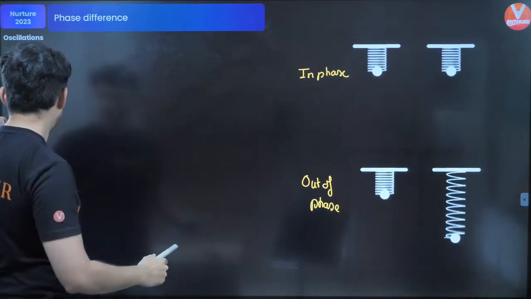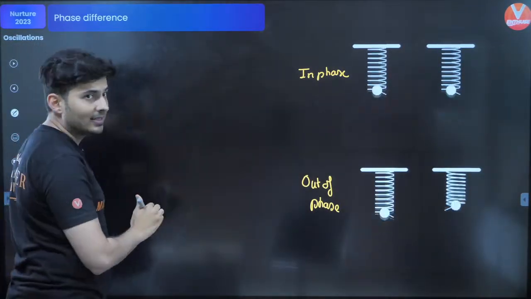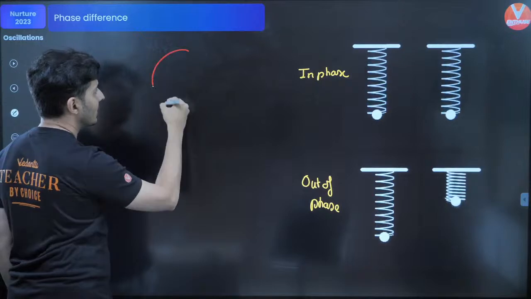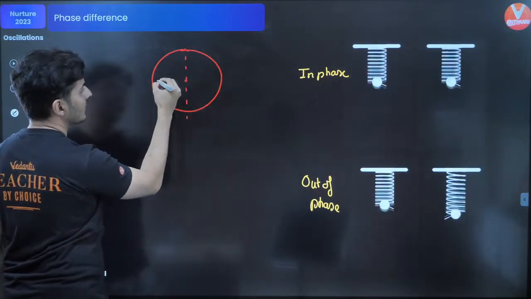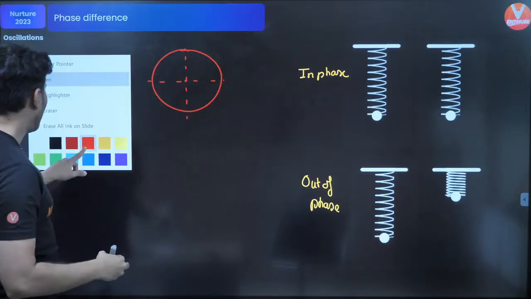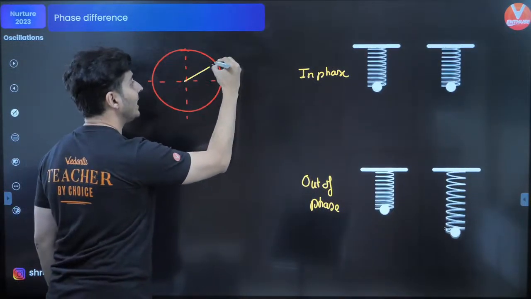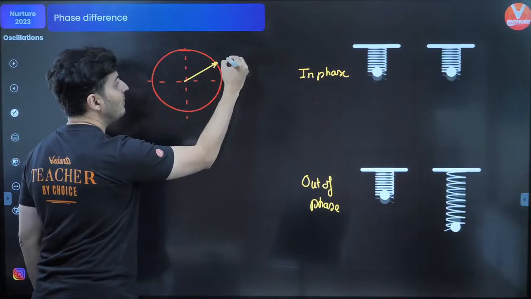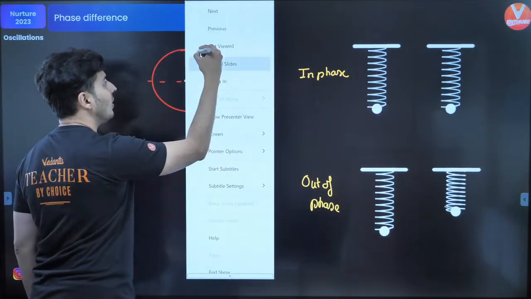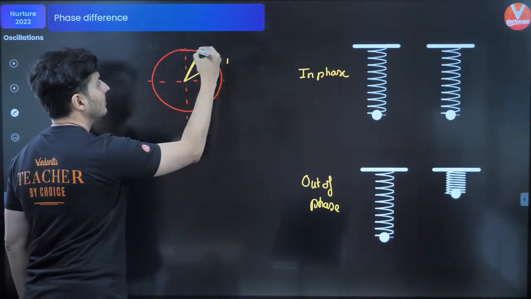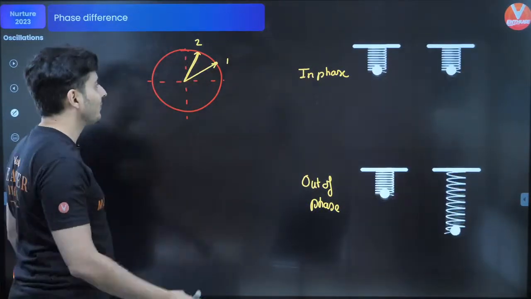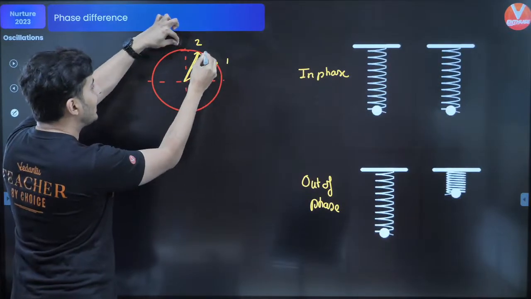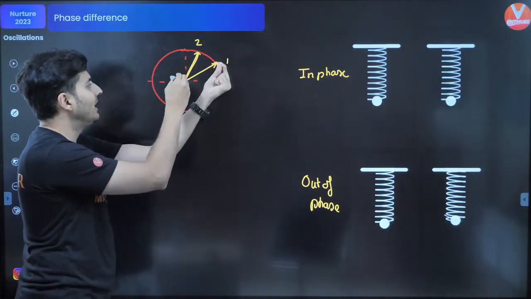What it means is that if you draw their phasor diagrams, let's say this is the circular motion, you draw two axes for simplicity, and you draw the phasor of one particle and the phasor of the other particle, this is particle 2, you will see there might be some angle between them, and these two particles go around the circle like this.